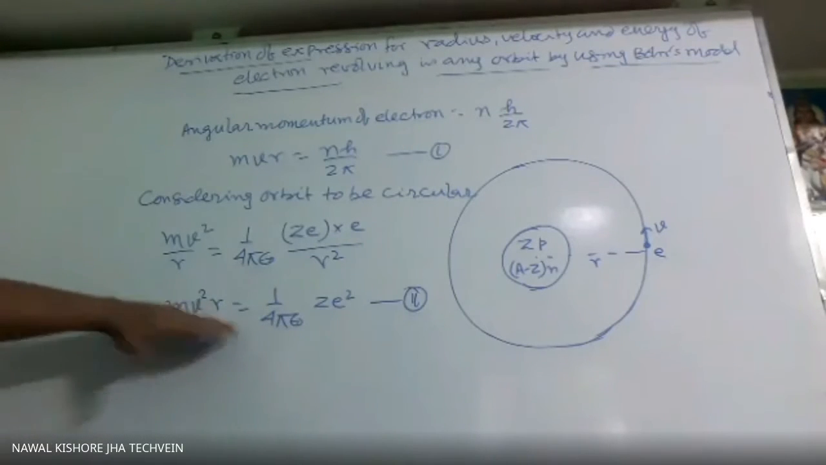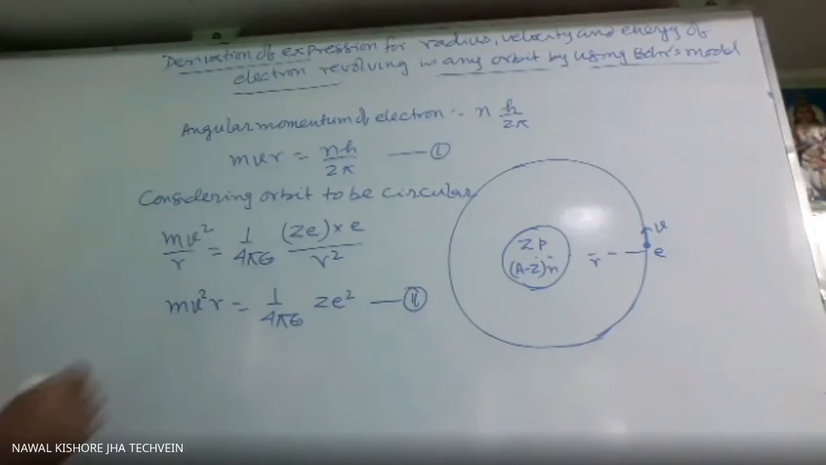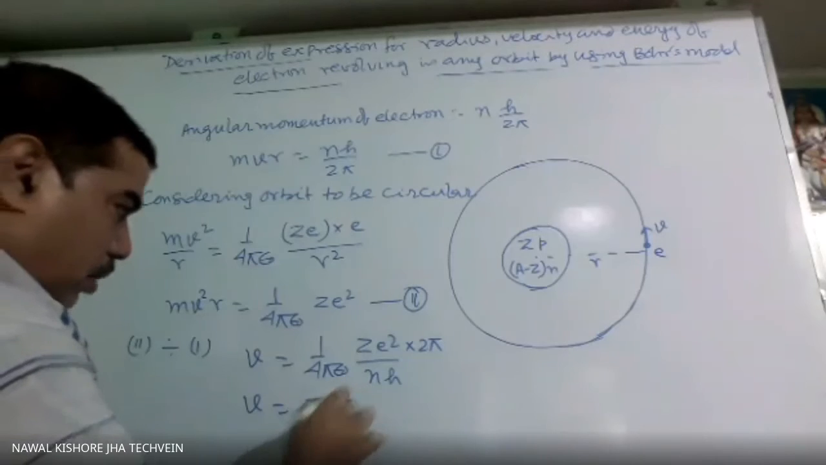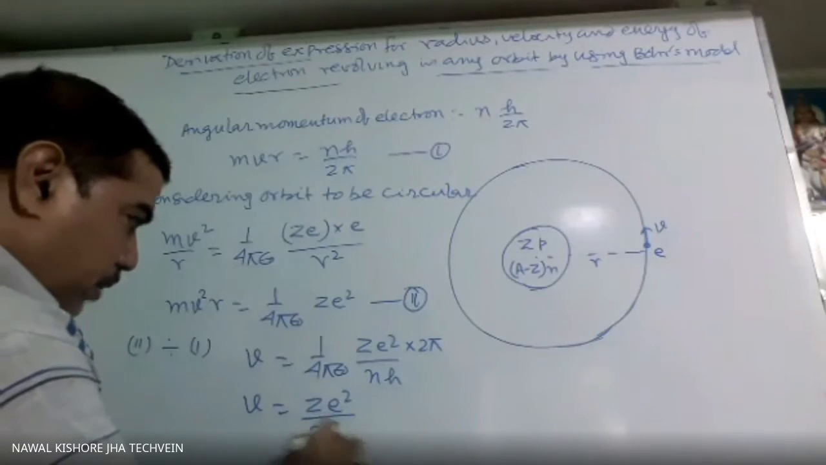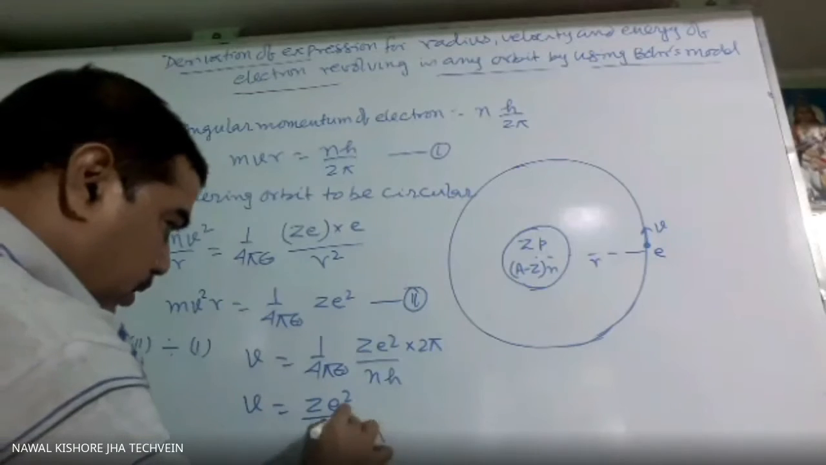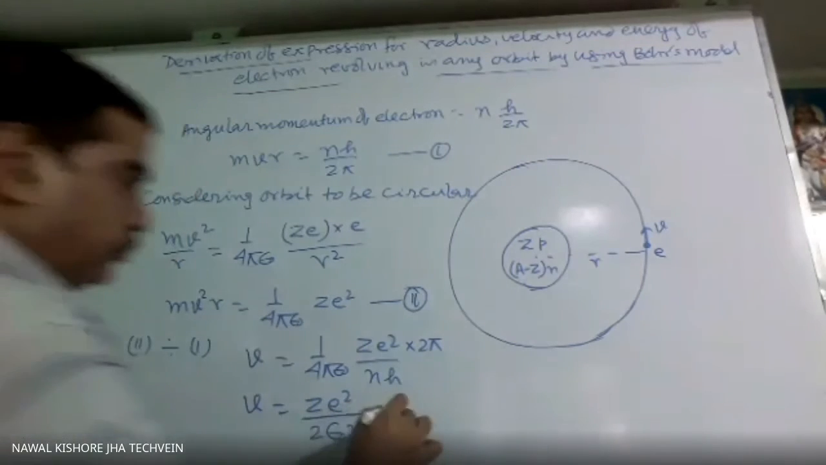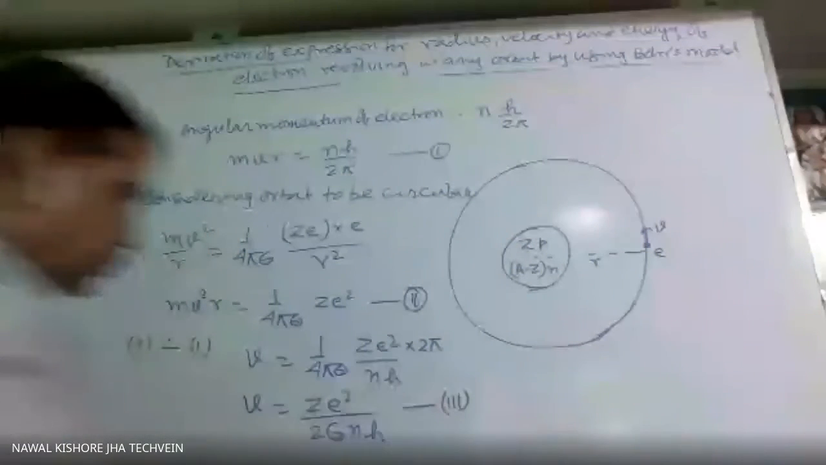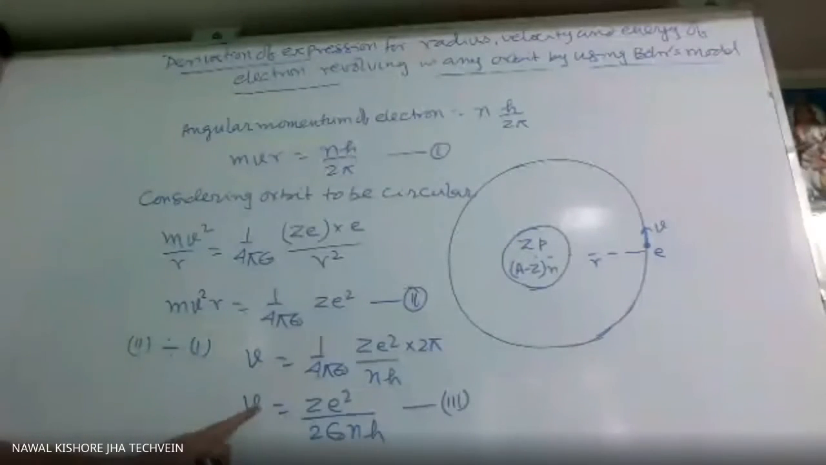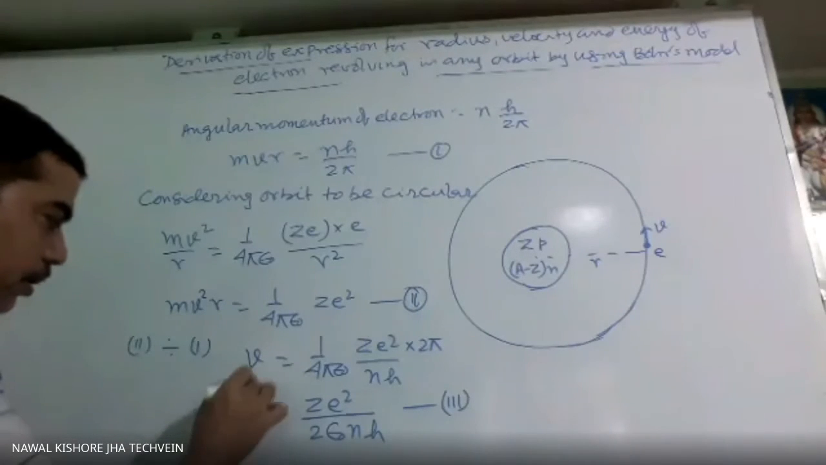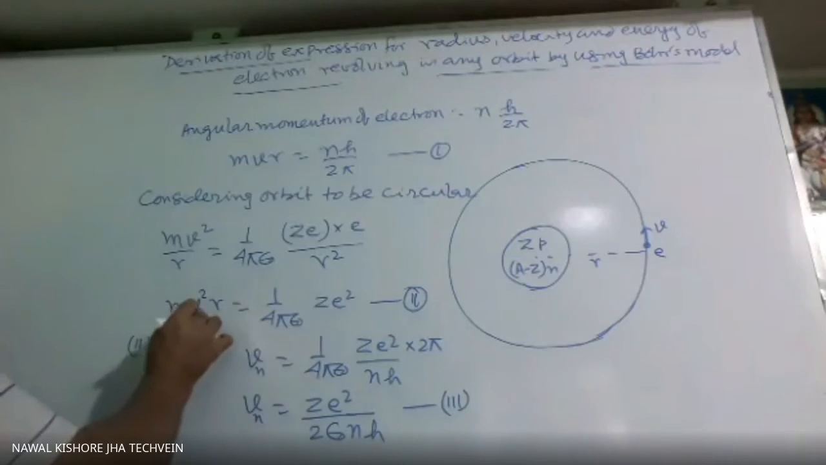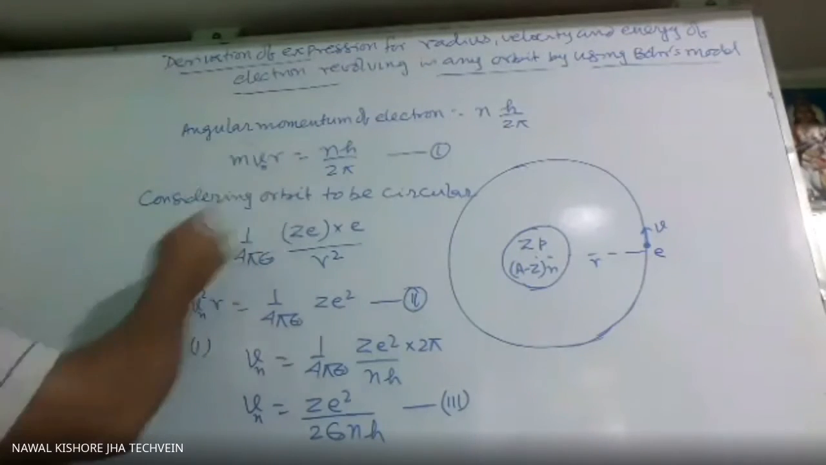Now if we divide this equation by this, the second by the first, what will you get? v equals Ze square over 2 epsilon naught h. This is when the electron is revolving in the nth orbit. Sometimes we give the symbol Vn, the velocity in the nth orbit, because this v will keep on changing.